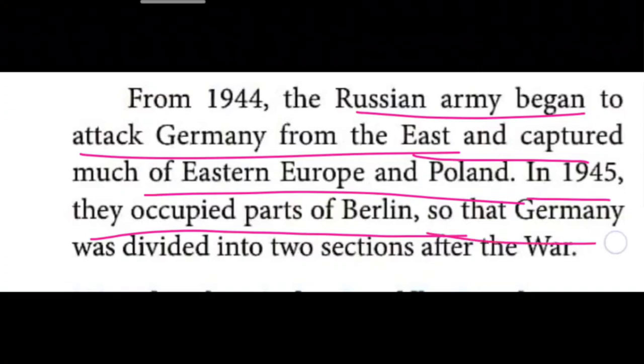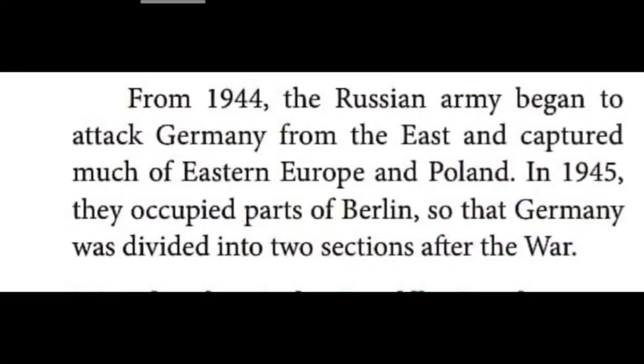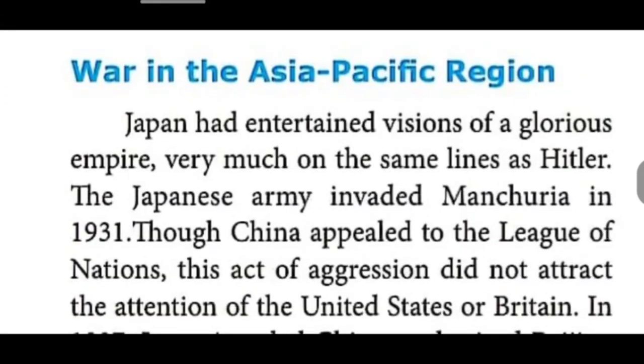So Germany was divided into two sections, that is, West Germany and East Germany. By the year 1990 only they were unified. Later history we can learn. So in the year 1945, the Russians occupied Berlin, the capital of Germany. So Germany was divided into two sections after the war, West Germany and East Germany. Okay, children. The next one, war in Asia.